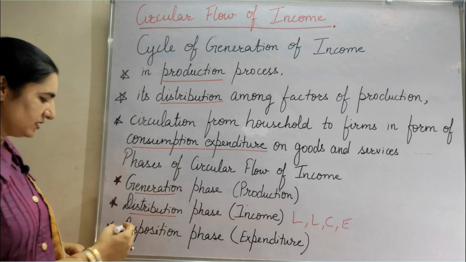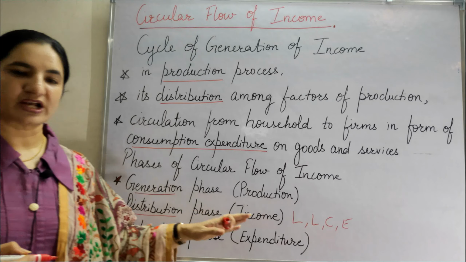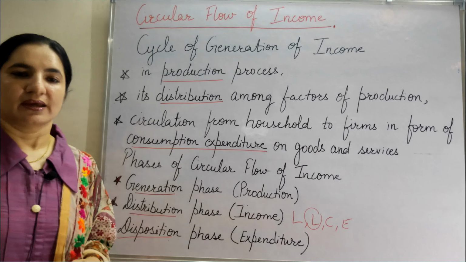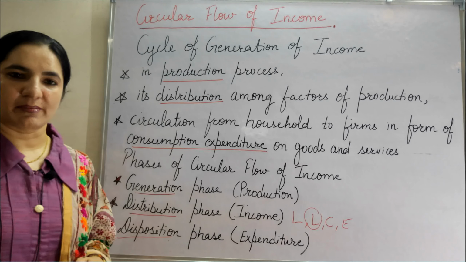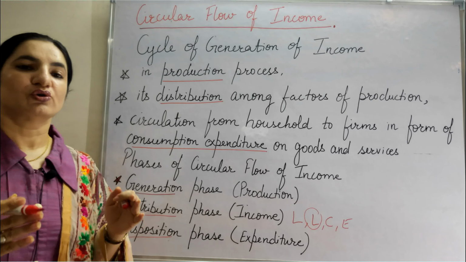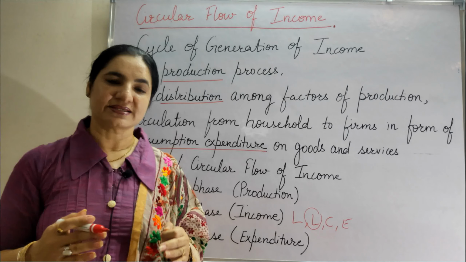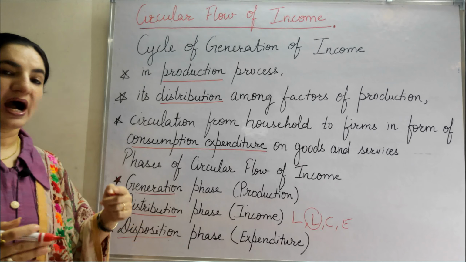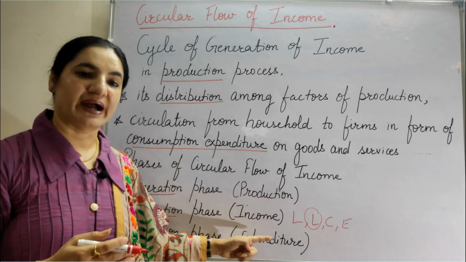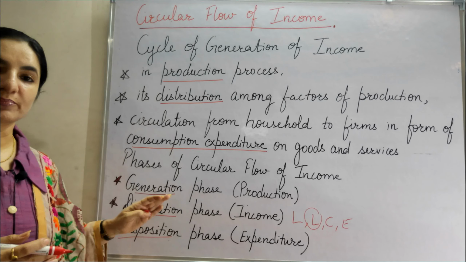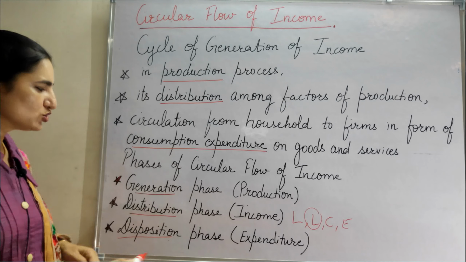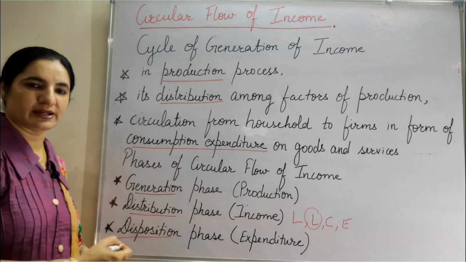After this there comes the disposition phase. Now the factors of production, suppose take the example of labor. When income is distributed amongst them, labor is getting the wages. Now they have money in their hand to fulfill their recurring wants. These recurring or unlimited wants are fulfilled when they spend this money on buying the products, that is goods and services, which have been produced in the production phase. So this is the circular flow of income.